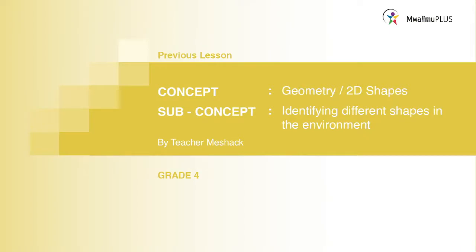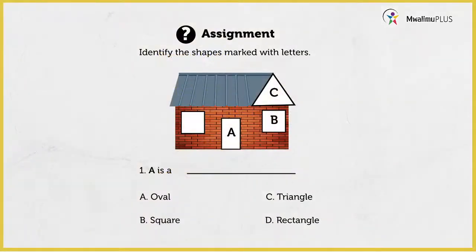So learners, after doing that one, I gave you an assignment, and I hope you did quite well. I want us together to go through that assignment. Good. Here is the question. Now, you are to look at the picture drawn there. That was a house. From that house, we have some letters marked. The question was asking as follows. Identify the shapes marked with the letters. You can see we have which letters there? Good. We have letter A, letter B, and letter C.